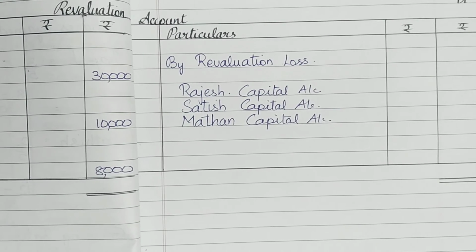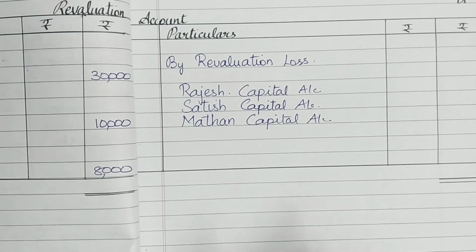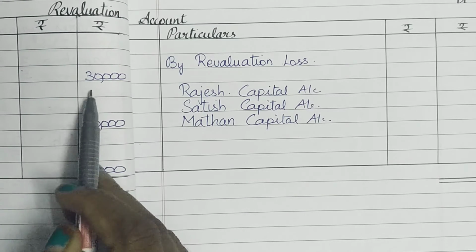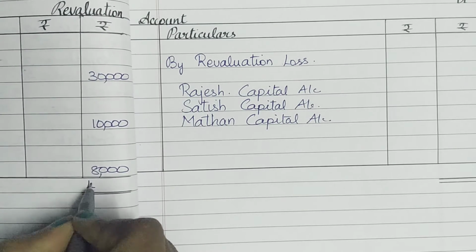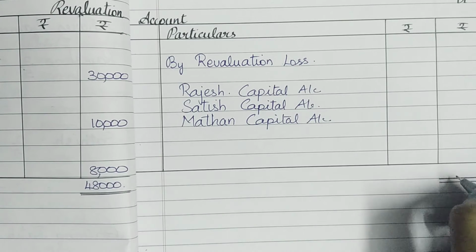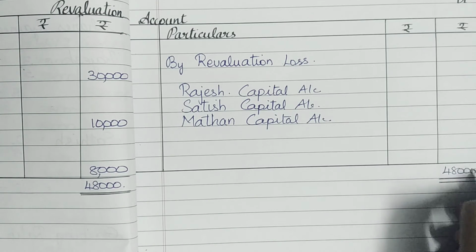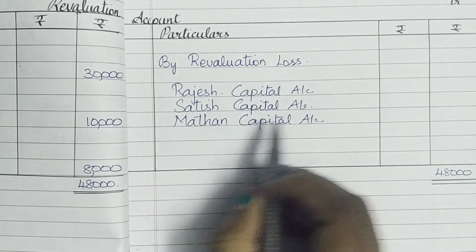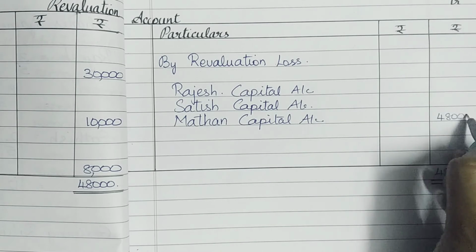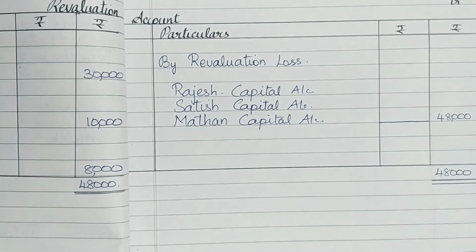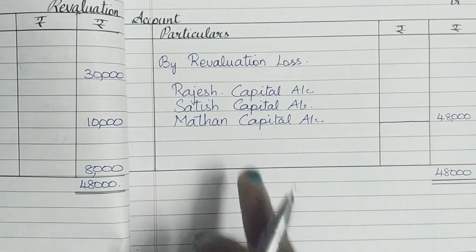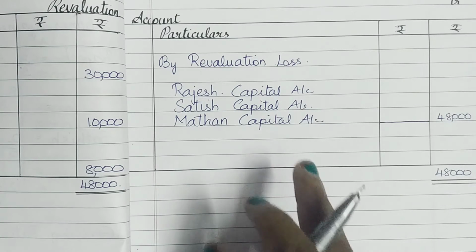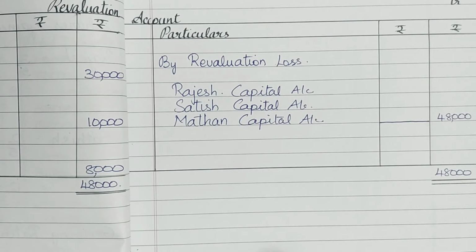So before getting the revaluation loss, we have to balance it. That is, the credit side is 0 and the debit side total has to be taken into consideration. So 30 plus 10 plus 8 is going to be 48,000 as my grand total. So write the grand total in the same line on both the sides, that is debit and credit. So 48,000 minus 0, the revaluation loss is also going to be 48,000. So before concluding this revaluation account, we must divide this 48,000 among Rajesh, Satish and Madan in the old ratio. So let's have a working note to see how this is being divided.